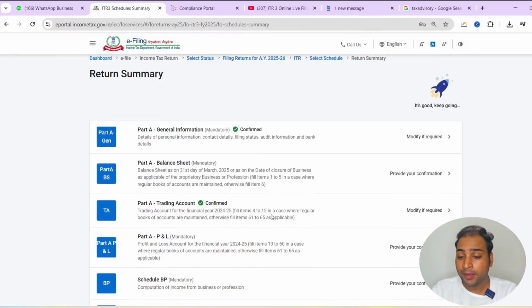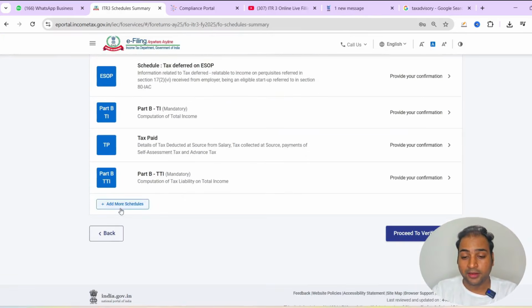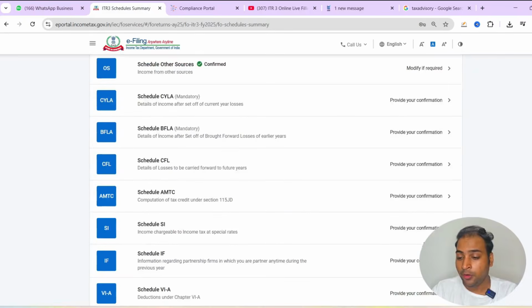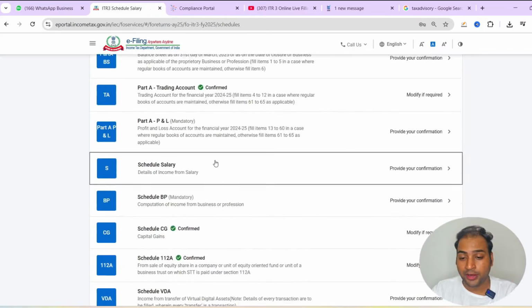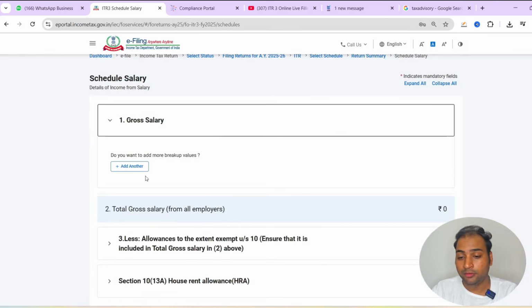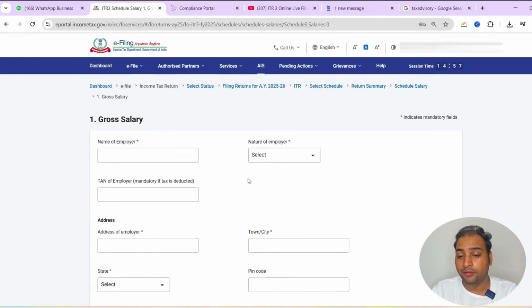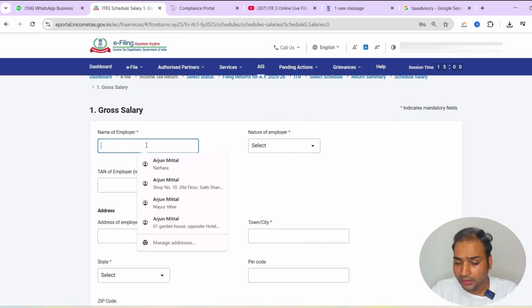Now we will keep learning to report the salary income. Okay, add one more schedule, schedule salary. It was skipped earlier. Okay, right now in the schedule salary, gross salary will be 7,72,956. You can type the name of the employer if it has not been auto popped up, right?